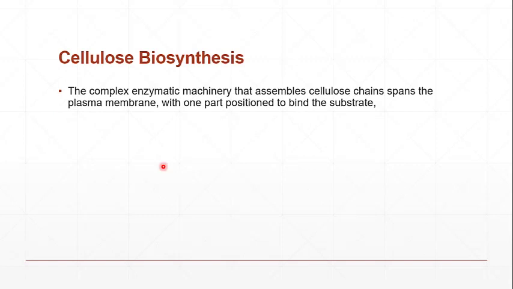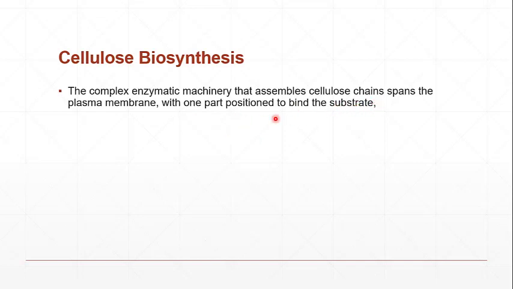The complex enzymatic machinery that assembles the cellulose chain spans the plasma membrane; in other words, it is present in the plasma membrane. One end of that machinery is positioned in the cytoplasm and the other end on the cell wall side, with one part positioned to bind the substrate.